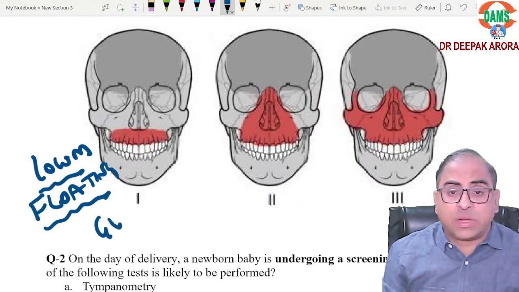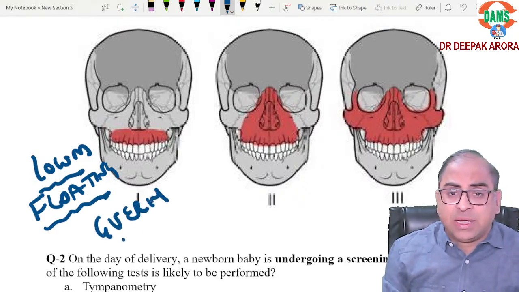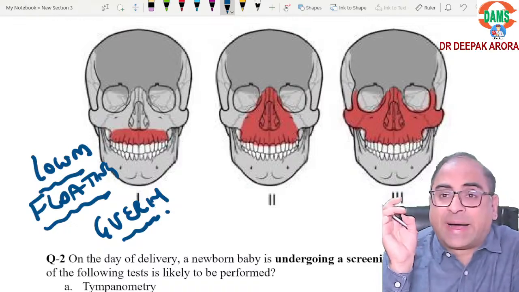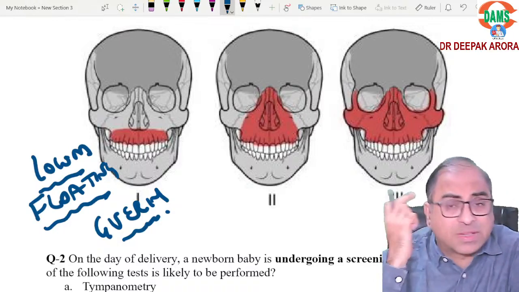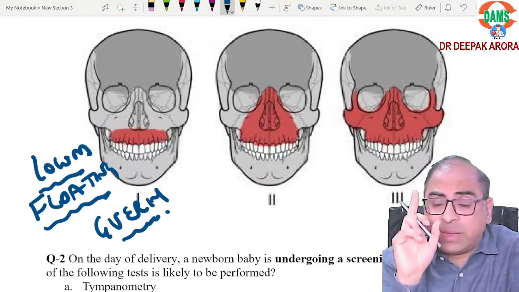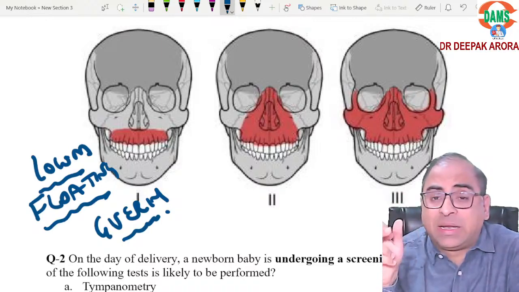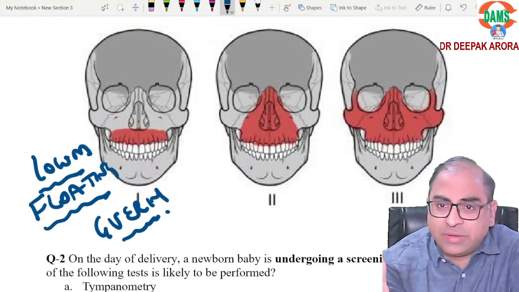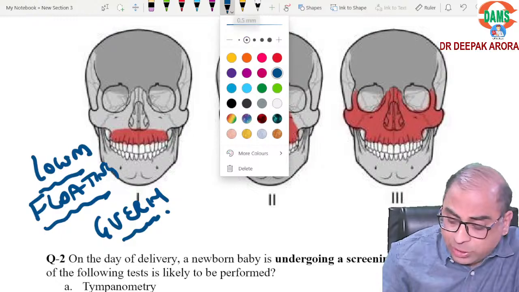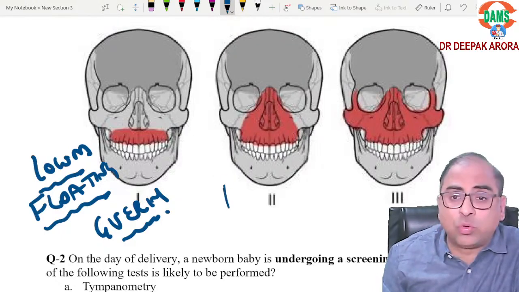You are having one sign. Which sign? My intuition says they can ask you either Battle sign or Guerin sign. Battle sign is in skull fracture, ecchymosis over the mastoid. Here is Guerin sign, ecchymosis over the palate. That's it. Very simple. If they ask you something about Lee-Fort 2, what is Lee-Fort 2 known as?